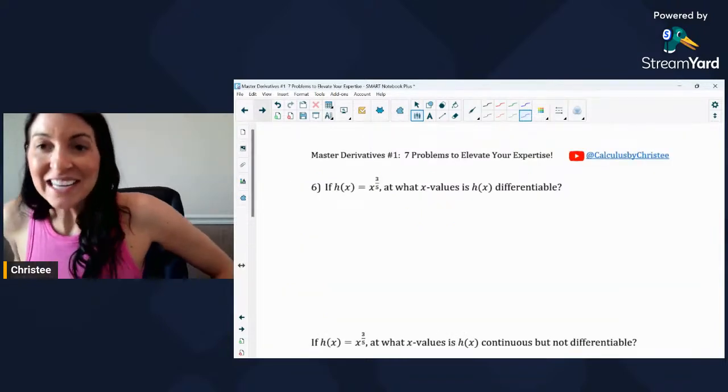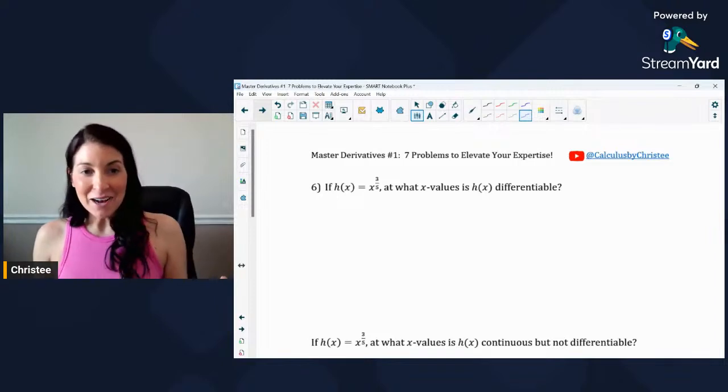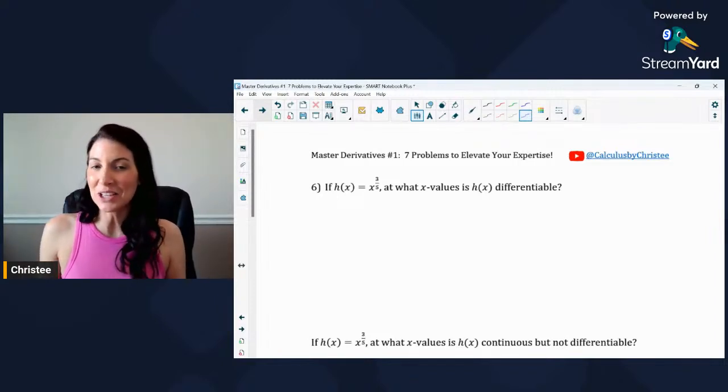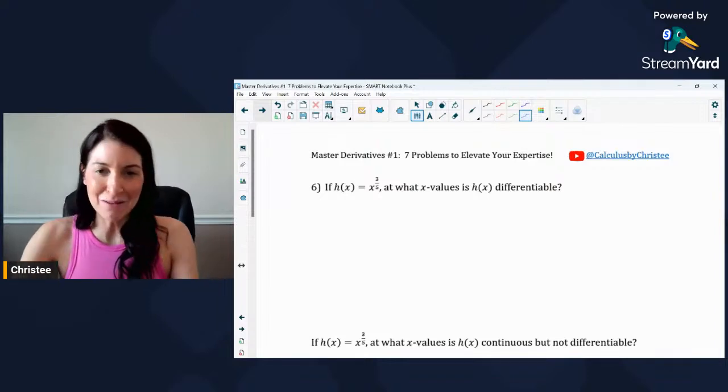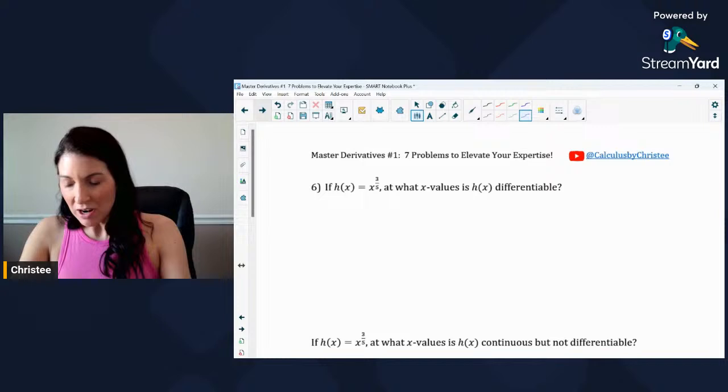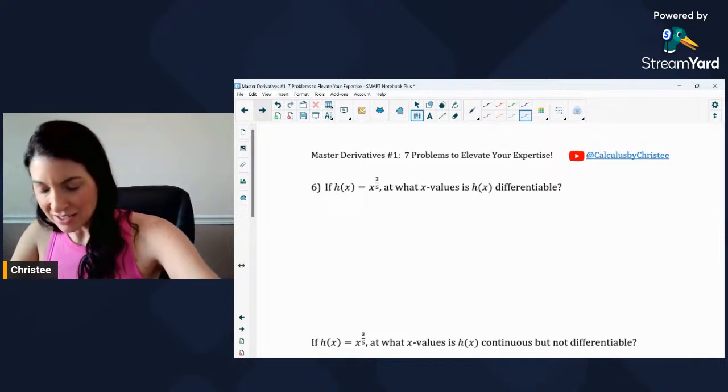All right, so we're getting down there. I wanted to get to 7 problems today, and this is question number 6. We've got some differentiability and continuity, which is a big thing that comes up in calculus. So if h of x is x to the 3/5, at what x value is h of x differentiable?